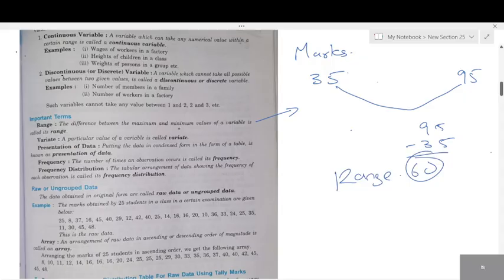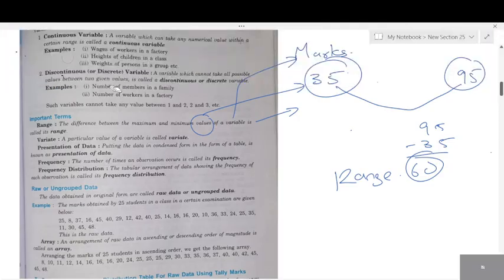That is what they have given. The difference between maximum and minimum value of a variable. There the variable was marks. We took the variable marks. Marks will keep fluctuating, increase or decrease. That is the variable we took. Values are these values. Marks scored by the students, 35 to 95. Okay. So when it comes to range, ignore all the values, take the maximum and minimum. Find the difference between them. That is what you call range. Range is the difference between maximum and minimum.